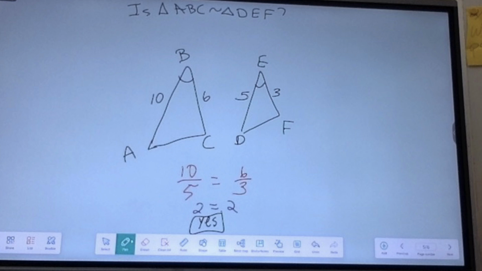Whenever your answer is no, you still do the division, and you show that the simplification is not equal to the next one, and that is true for the side, angle, side, and the side, side, side similarity postulate.